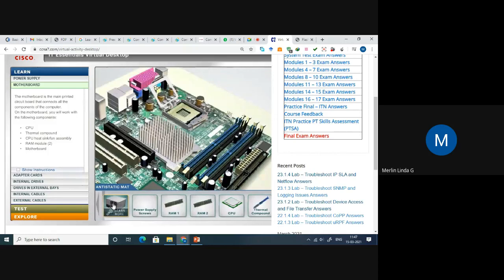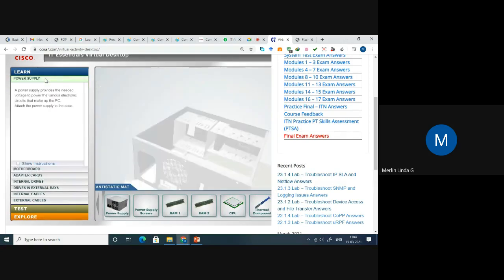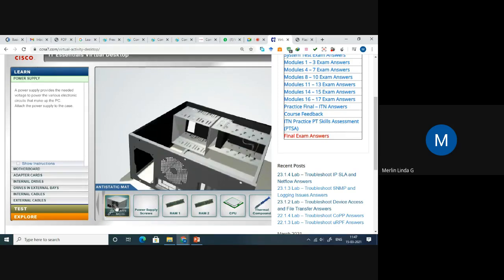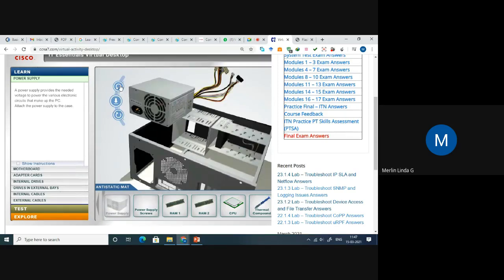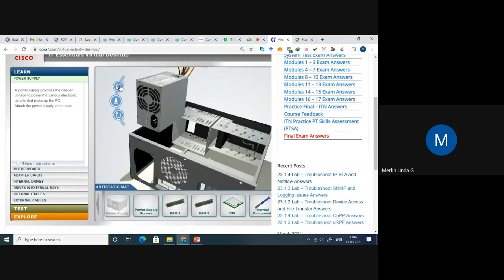So we have to start with the power panel, which means power supply. I told you, right? You just have to rotate it. When it comes perfectly, you have to insert it. So you have to adjust and bring it to the correct position. It's not proper.